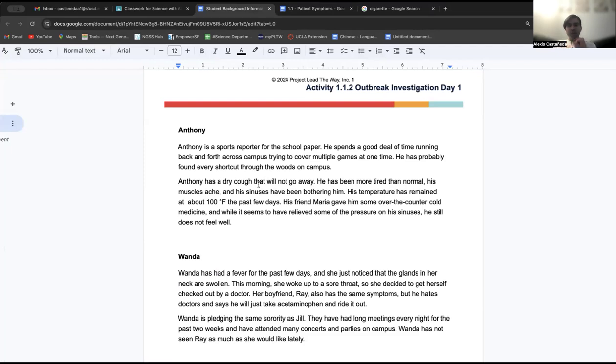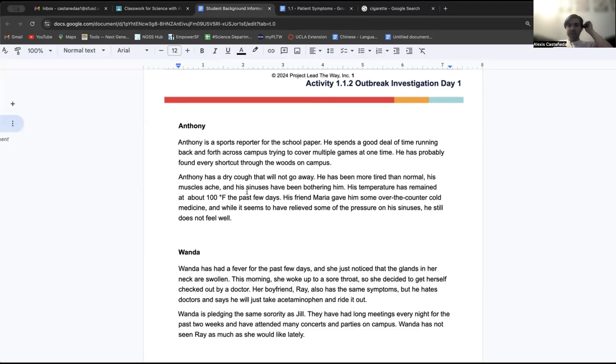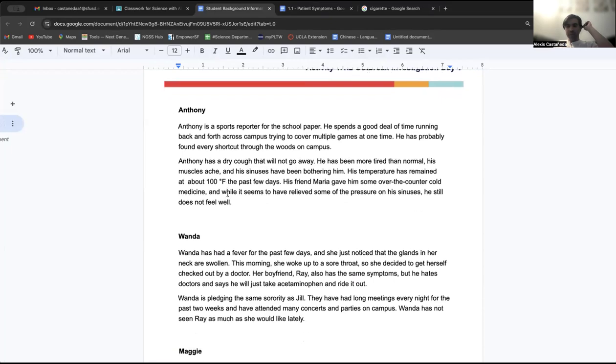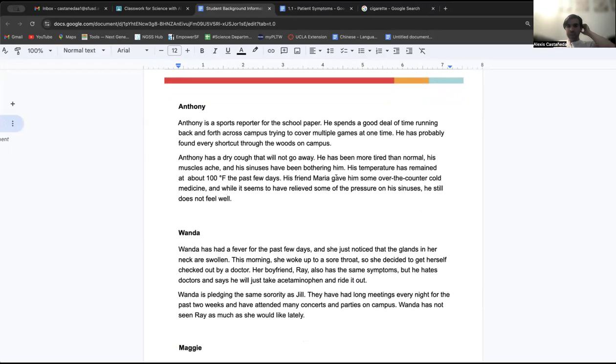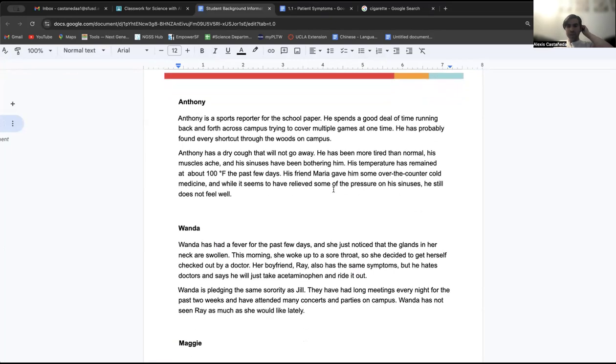Anthony has a dry cough that will not go away. He has been more tired than normal. His muscles ache and his sinuses have been bothering him. His temperature has remained at about 100 degrees Fahrenheit the past few days. His friend Maria gave him some over-the-counter cold medicine, and while it seems to have relieved some of the pressure on his sinuses, he still does not feel well. So let's see. What do we know about his symptoms?